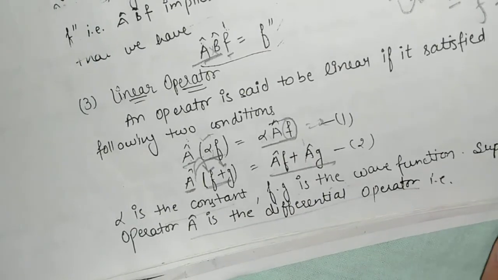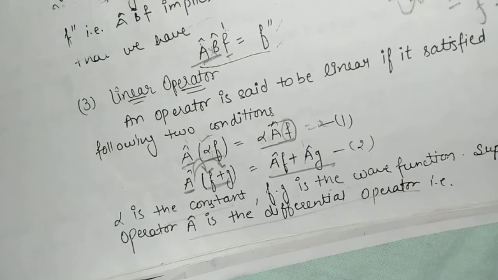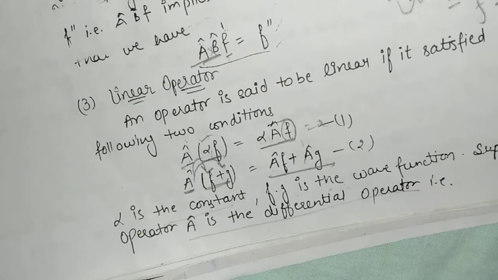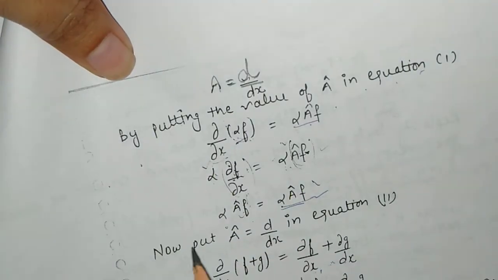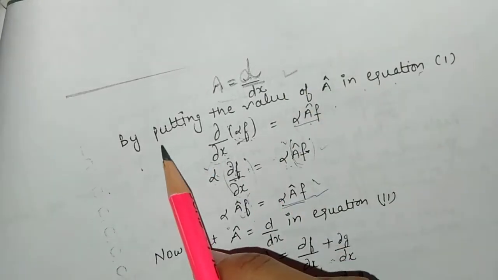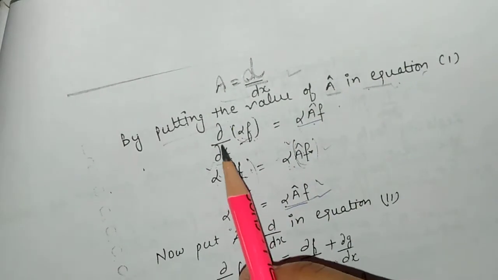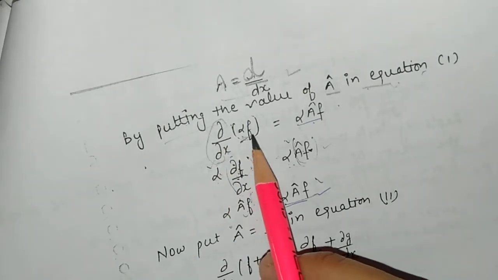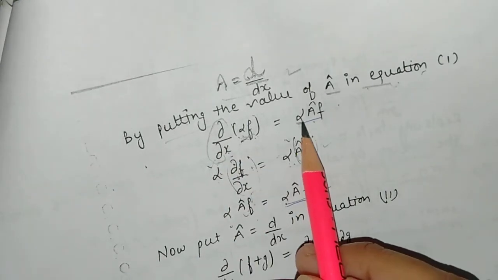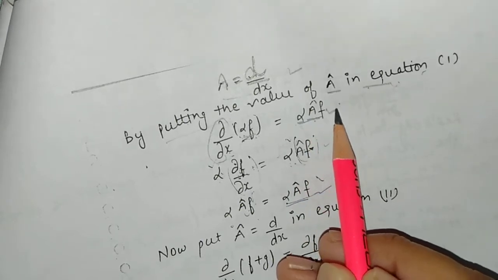Suppose the operator A is the differential operator. Here we will discuss the linear operator by considering an example. I consider that A is the differential operator, d upon dx. By putting the value of A in the previous equation, d upon dx of alpha f, the alpha constant term will be taken out and then operator A applies on the function f.